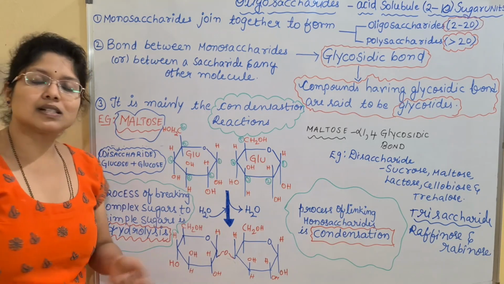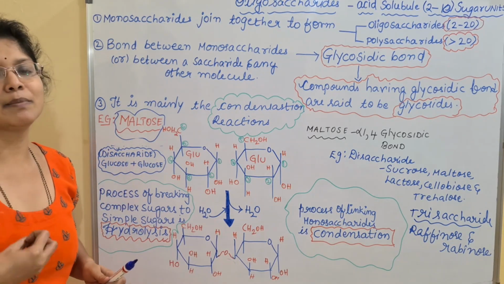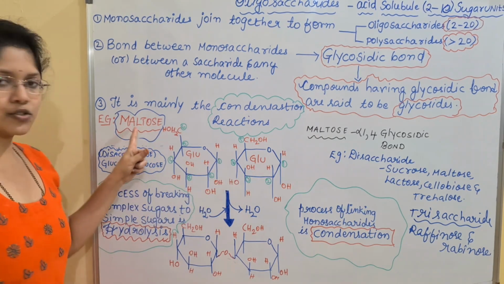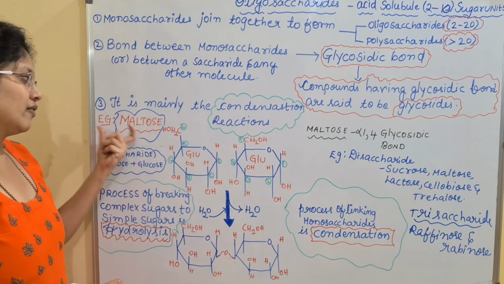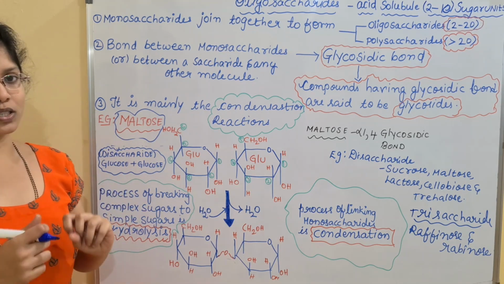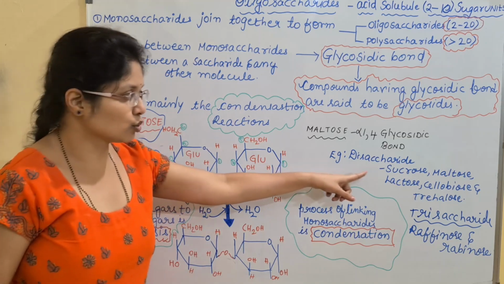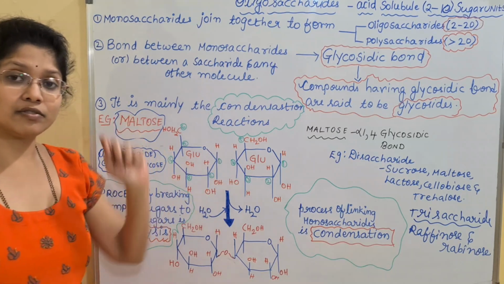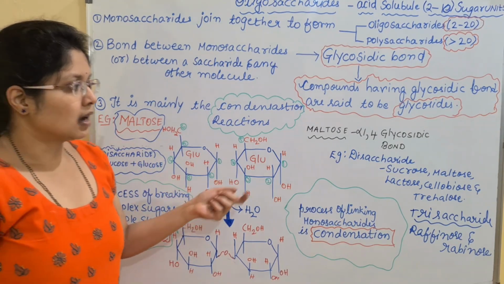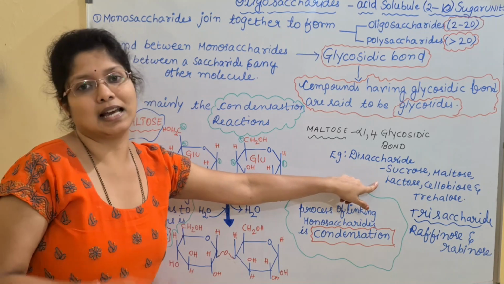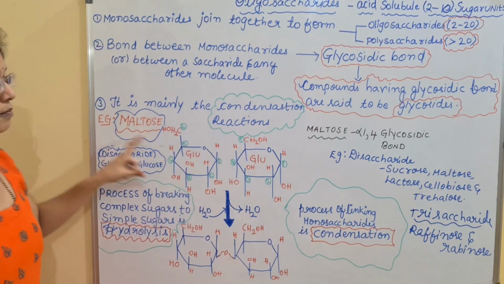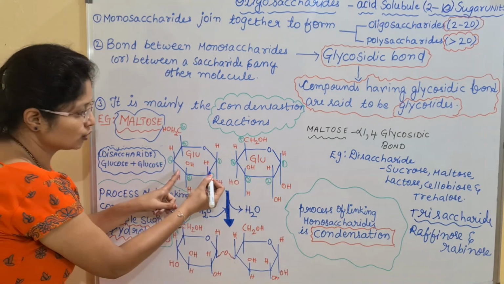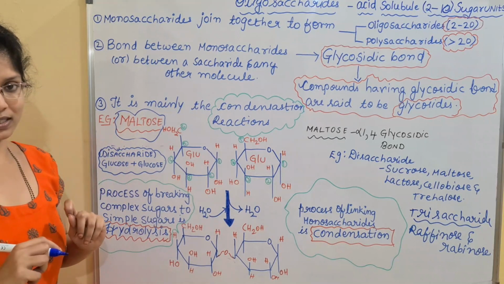Maltose is made up of 2 sugars which are similar in nature. 2 glucose units bind together to form maltose. This is the only sugar where similar units are attached. In the case of sucrose, we have fructose and glucose. And we have lactose, where glucose and galactose are added. But in the case of maltose, we have 2 similar sugars, which are glucose units. This is one glucose unit and this is another glucose unit.